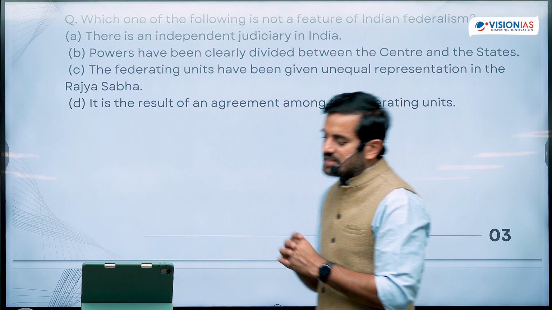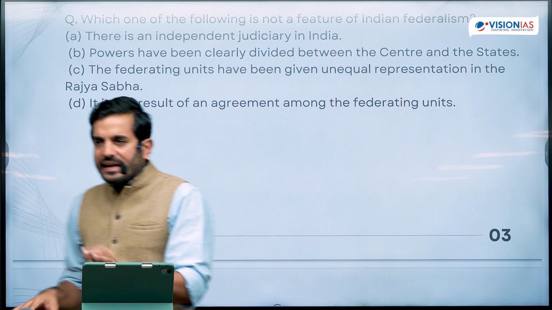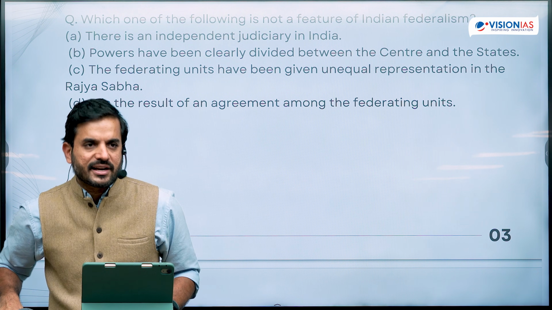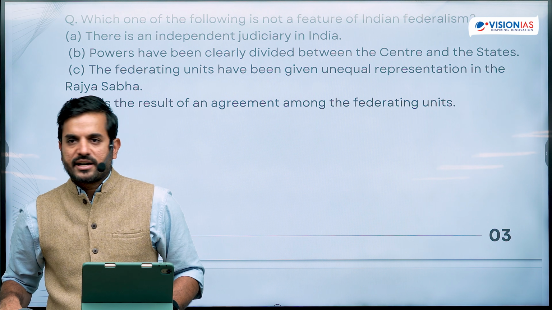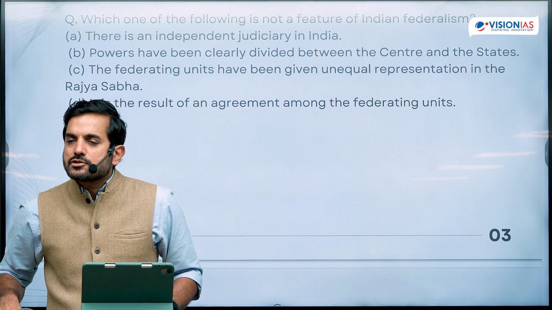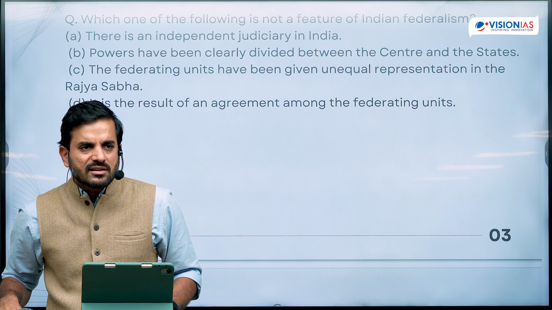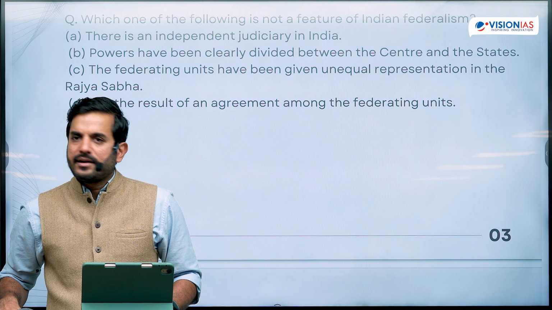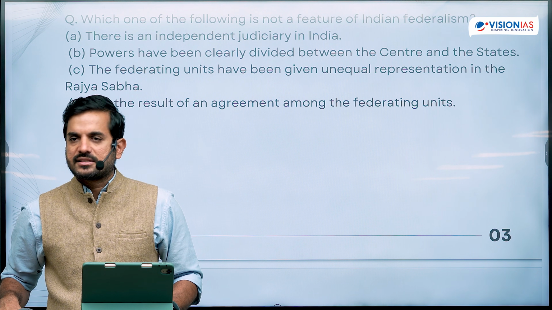This we know is definitely incorrect, because when we read Article 1 of the Indian Constitution, we come across the fact that India is a union of states. India is not a federation of states, which means that India has not been formed as a result of an agreement between the states. Rather, this political sovereignty of India was divided between the union and the states according to the Indian Constitution.